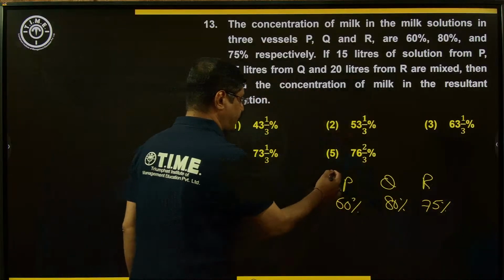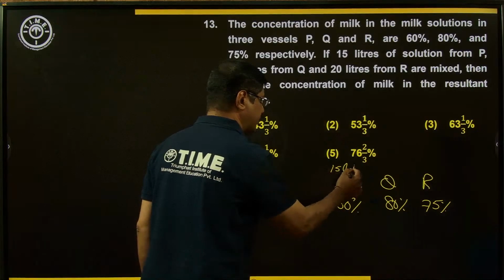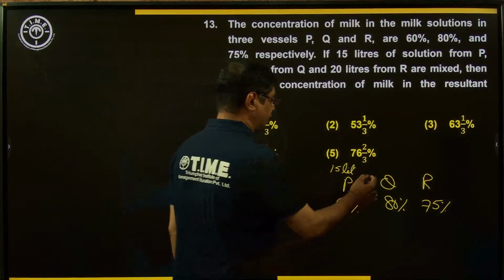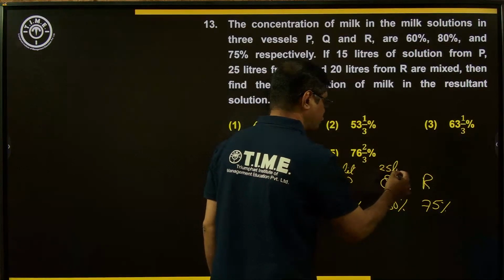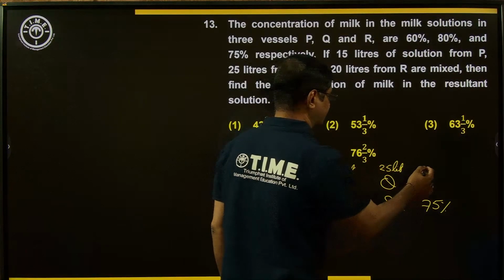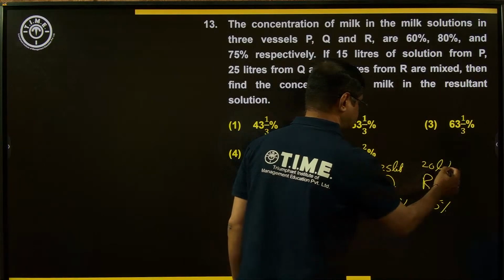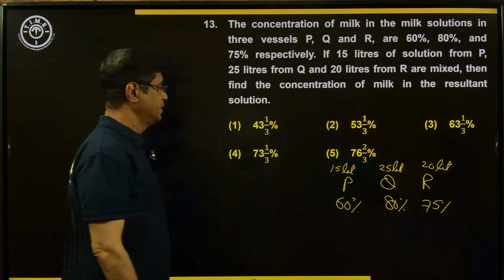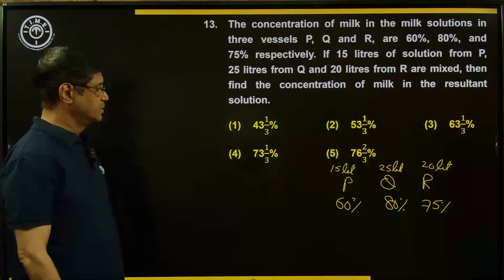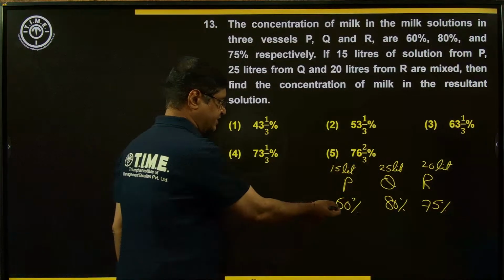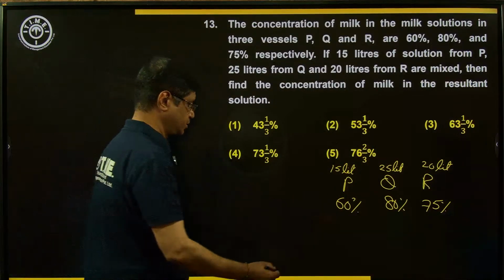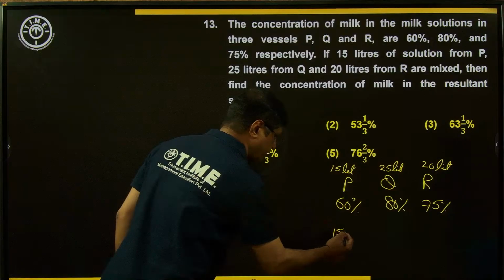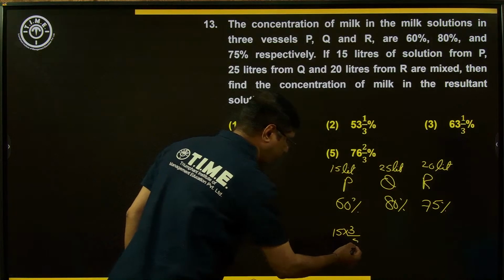15 liters is taken from P, 25 liters taken from Q, and 20 liters from R. Now 15 liters, where the concentration is 60%, means 15 into 3 by 5.